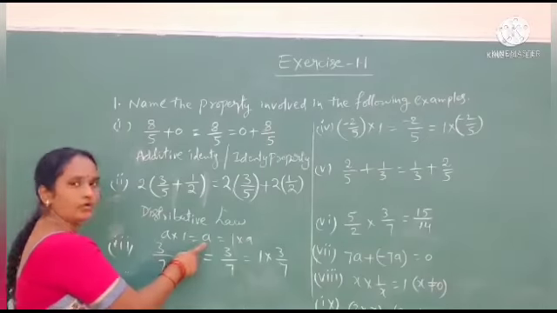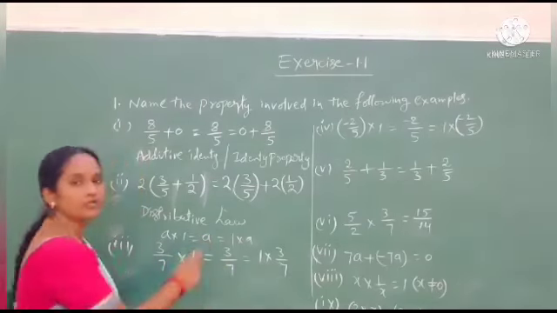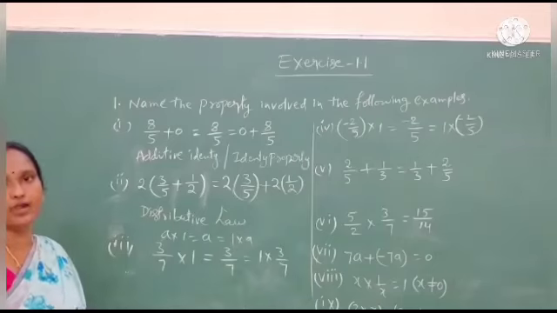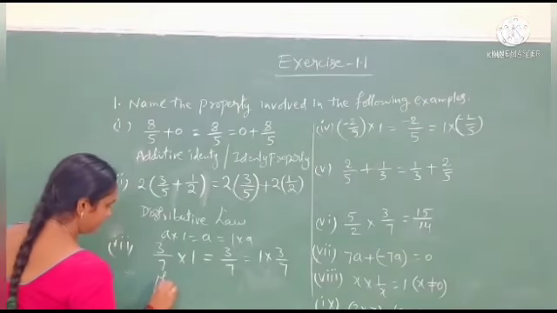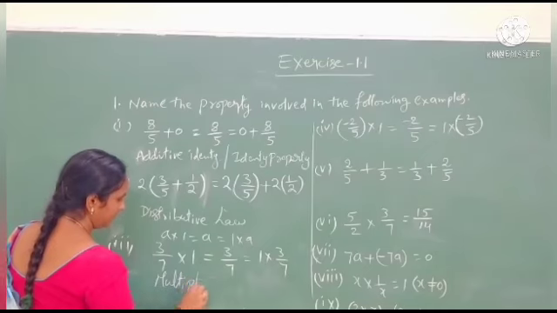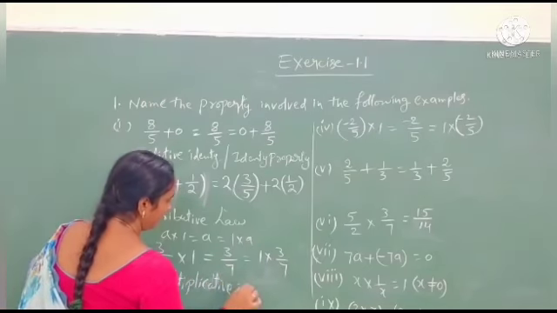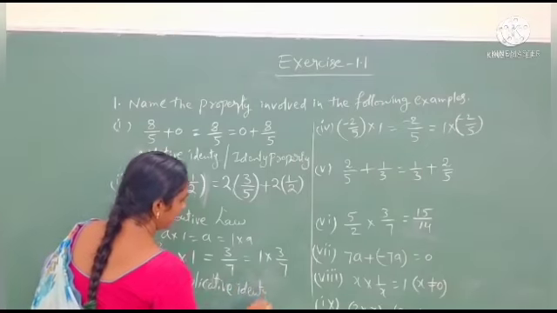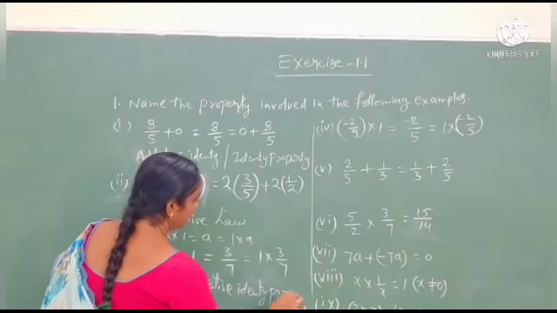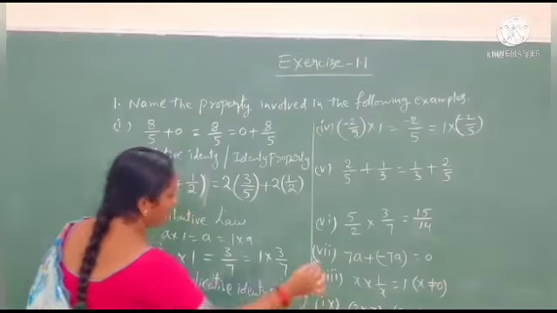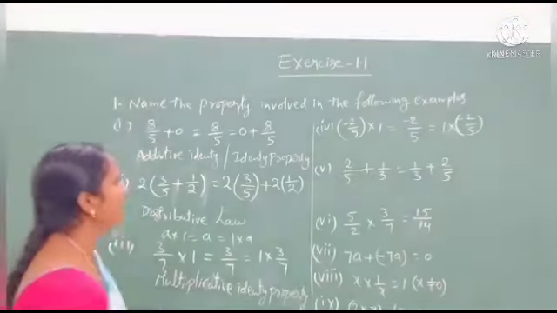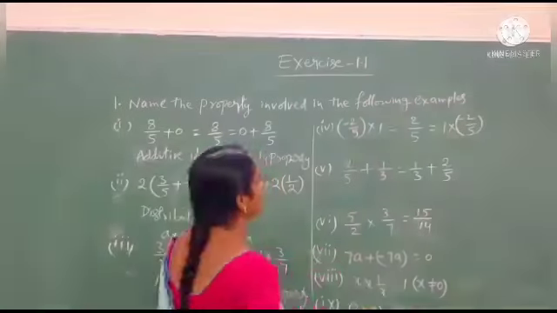A into 1 equals A and 1 into A equals A. This is the multiplicative identity property. After that we will go for the next question.